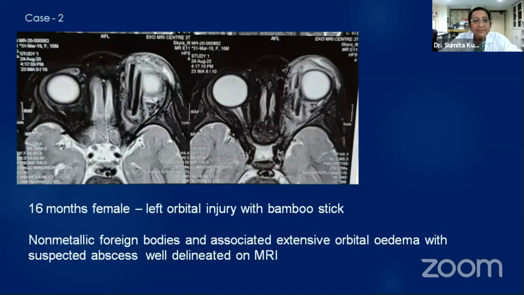Another example, this is a 16-month female with left orbital injury with bamboo stick. This is not a ferromagnetic foreign body implant. So an MRI would be the imaging modality of choice because it would show the foreign body as well as the extensive orbital edema, suspected abscess, etc. much better than CT. And of course, ultrasound in this patient would be difficult because of the painful condition.